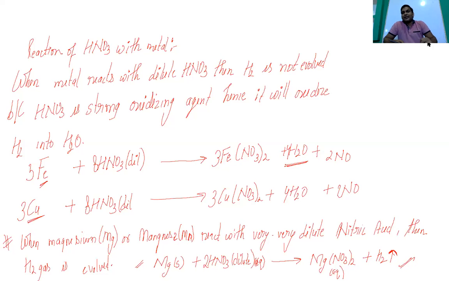So those people who used to live in villages have seen these things. When some people came and asked to just clean the gold and jewelry, they asked your mother or sister, please give me your jewelry, I will just clean that. Okay. So what they used to do, they used to use this aqua regia.